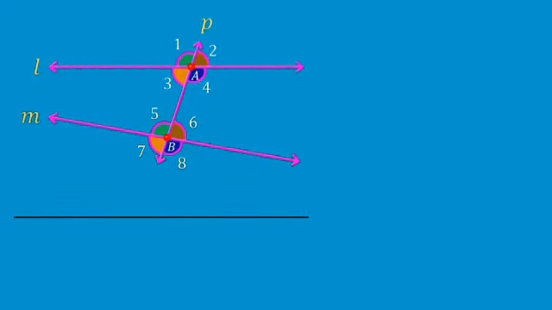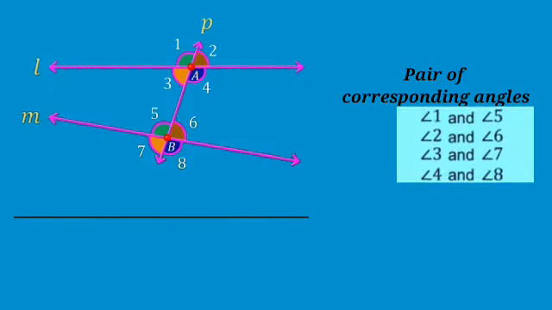Now, angle 1 and angle 5. You can see in this figure, these angles lie on the same side of the transversal. Also, they have different vertices A and B. So, these type of angles are known as corresponding angles. What is the meaning of corresponding? As you can see in this figure, angle 1 and angle 5 lie above on the left side of